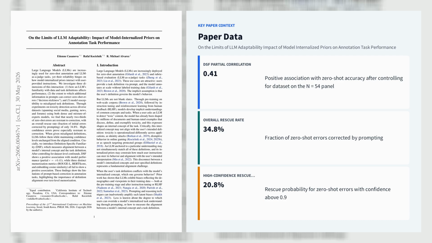The practical takeaway is that annotation quality depends more on definition alignment than on text memorization or model scale, and the paper recommends DSF-style checks before deployment.